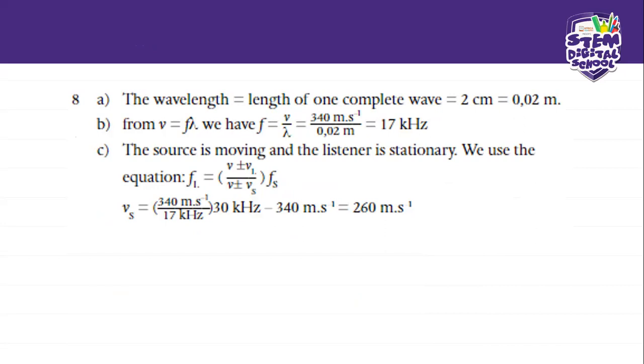So basically, once they say they want what is related from A, that means they want you to use the equation that's going to be the relationship between the frequency and the wavelength. And the one way we can get that is if we use the velocity formula, which is equal to frequency times wavelength. Okay. And from there, now we can make the frequency the subject of the formula. Okay. So when we do that, it's going to be 340 meters per second.